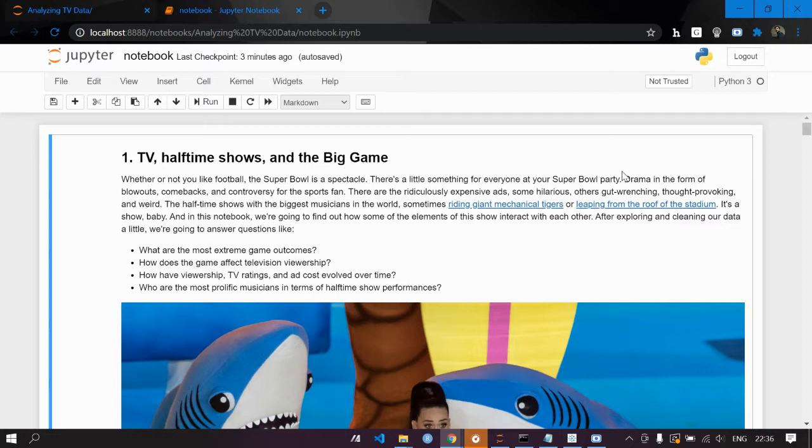So as per the demand, I have brought a project, and in this project, in short, we are going to analyze TV data. We are going to use intermediate Python, we are not going above that, and we will try to analyze and extract meaningful insights from various sources. For this project, you will use a combination of data manipulation and visualization to explore television data.